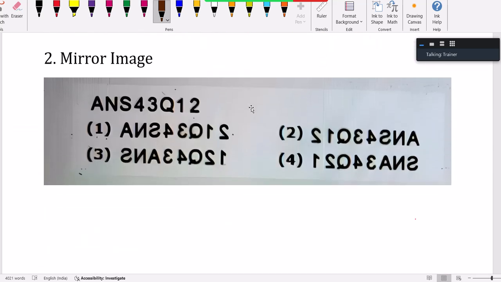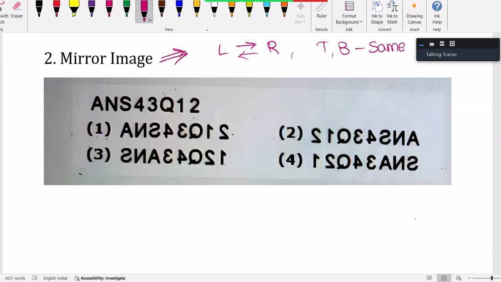Now see the second one, mirror image, water image. This is also an image based question. Mirror image, water image. My dear friend, if it is mirror image, what is common is that in mirror image, left and right are interchanging. Your left side should become right side, your right side should become left side, whereas top and bottom remain the same. Sir, I'm not getting what you want to convey. Left and right interchanging, top and bottom remain the same. That is there in mirror image.